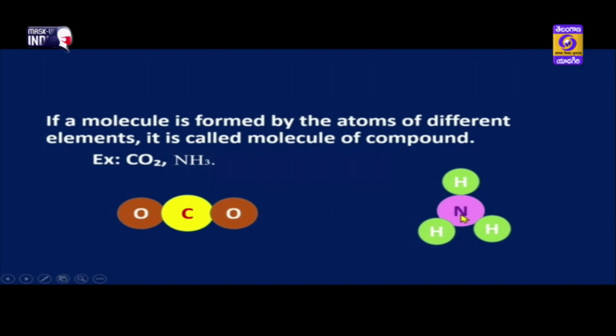Again we have ammonia. Ammonia is formed by the combination of one nitrogen and 3 hydrogens. Okay children? So here also a particular ratio is there in the formation of ammonia, 1 nitrogen and 3 hydrogens, that is 1:3 ratio. Right children? So these are molecule of compound, means here the combining atoms are different. Here we have carbon and oxygen, here we have nitrogen and hydrogen. So these are molecule of compounds.